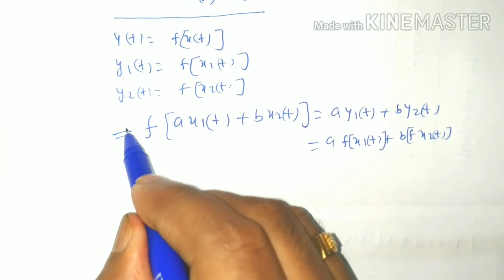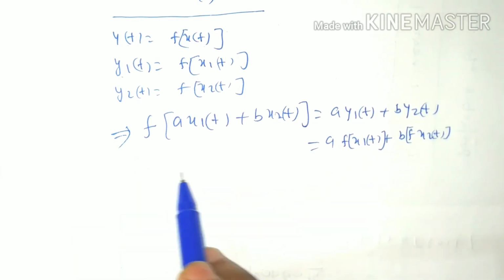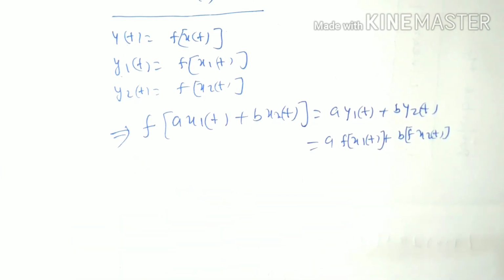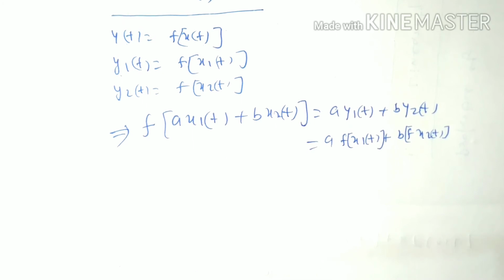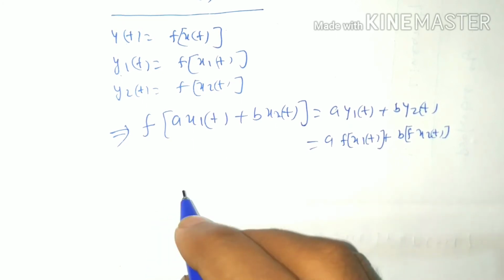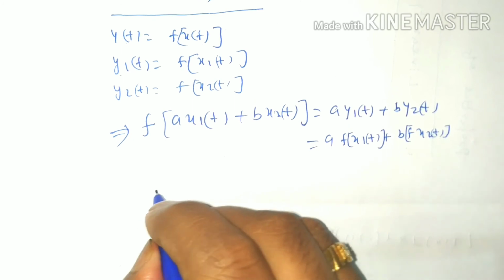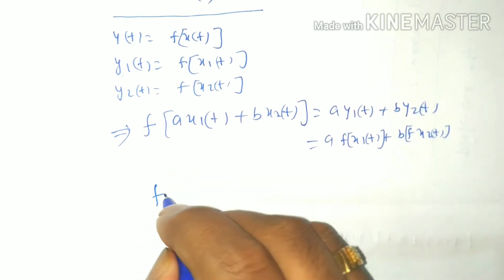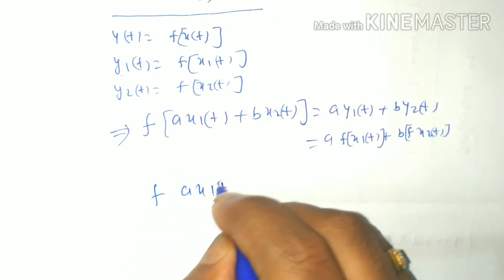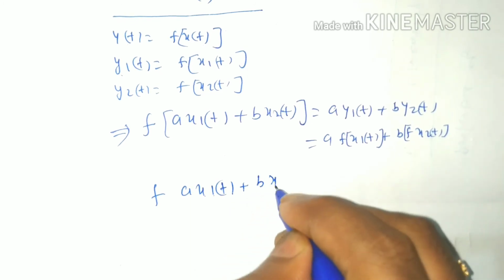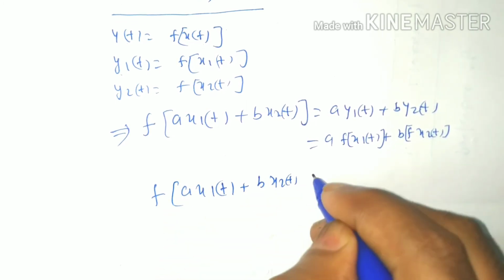The superposition theorem gives a mathematical equation, and this equation should be followed. So here we have to find f of ax1t plus bx2t.